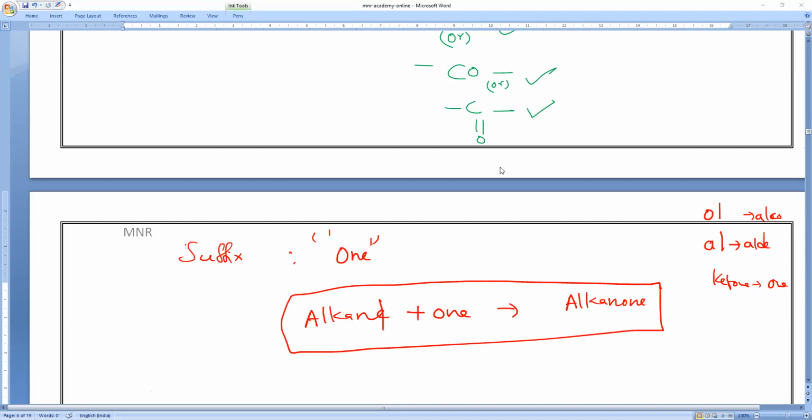I hope you are all with me till here. Anybody having any doubt, ask me. Only two are remaining: one is ketone and the next one is carboxylic acid. Once those two are done, there is no problem. The remaining are all the same, so you don't need to worry. Then we will go directly to the chemical properties. Have you understood, guys?